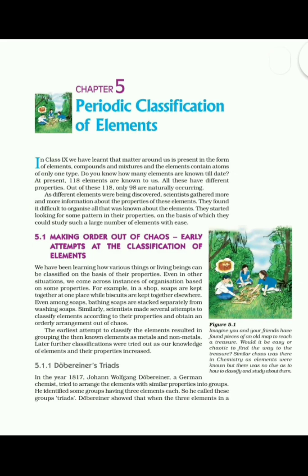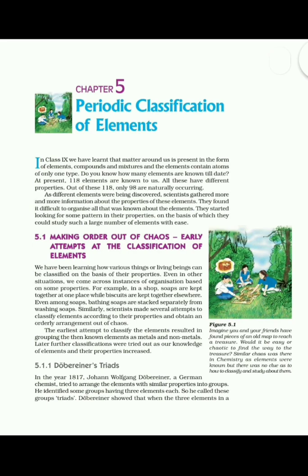For example, in the grocery section, each and every item is kept separately. Soaps and food items are kept well arranged and organized so that we can easily get the required things. This saves our efforts and time also.